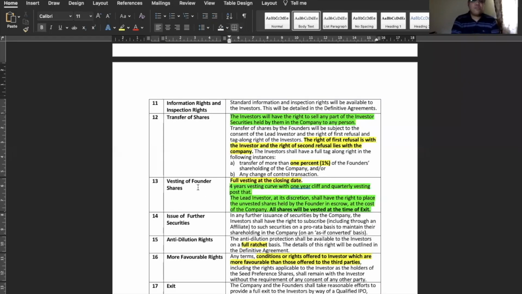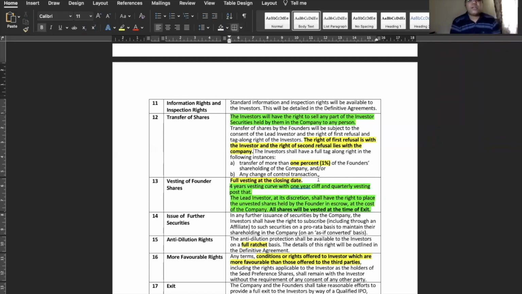The vesting of the founder shares. Right, so vesting of the founder shares is obviously term sheet A. It was full vesting at the closing date. I think everybody has commented correctly that full vesting, and we discussed in the morning as well. So the concepts are pretty clear.